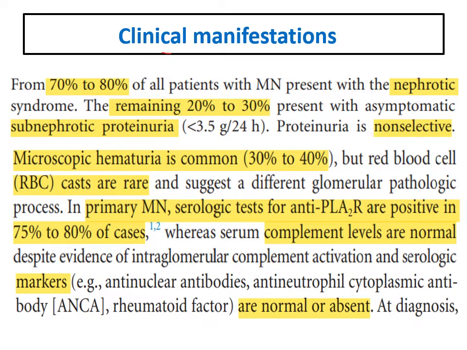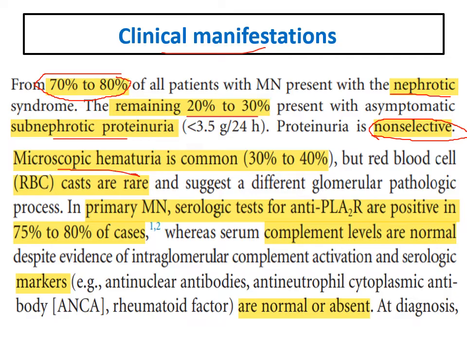What about the clinical manifestations? 70 to 80% of patients will present with nephrotic syndrome. The most common presentation of membranous is nephrotic. It is a classic form. One of the prototypes of nephrotic syndrome is membranous. The remaining 20 to 30% will present with subnephrotic proteinuria, less than 3.5 grams per day, and the proteinuria is non-selective. The proteinuria in membranous is non-selective.